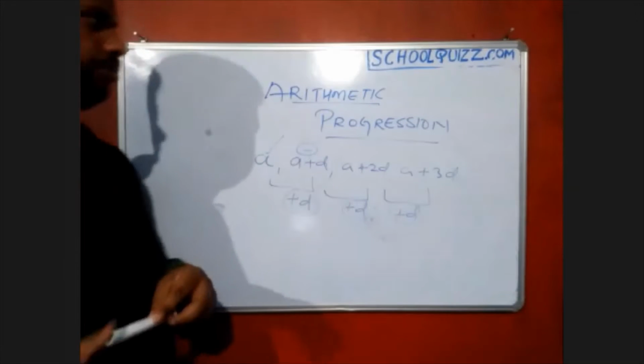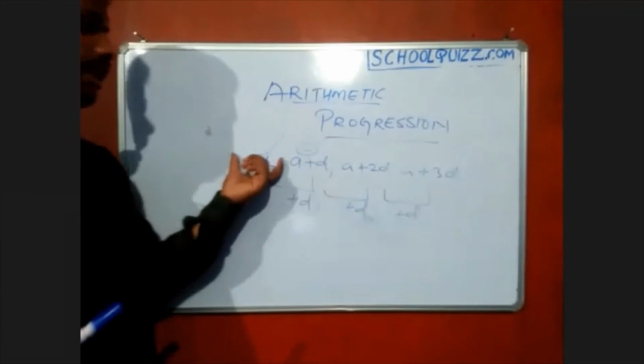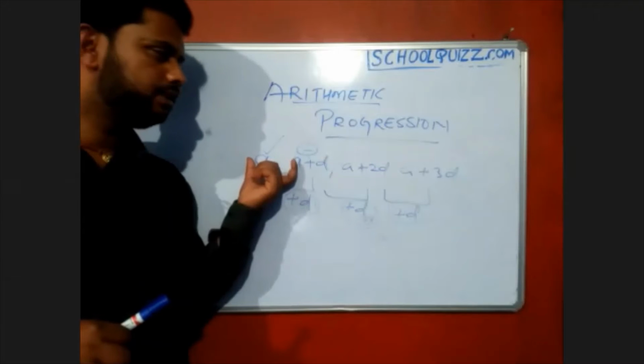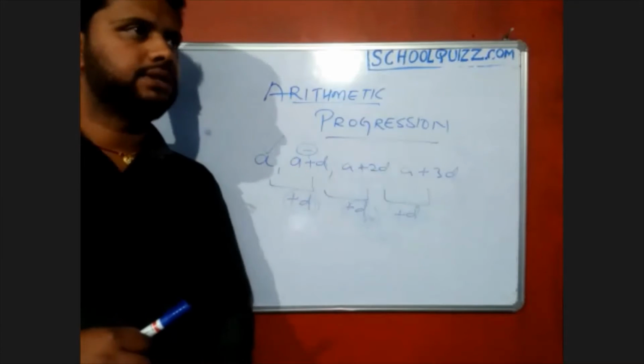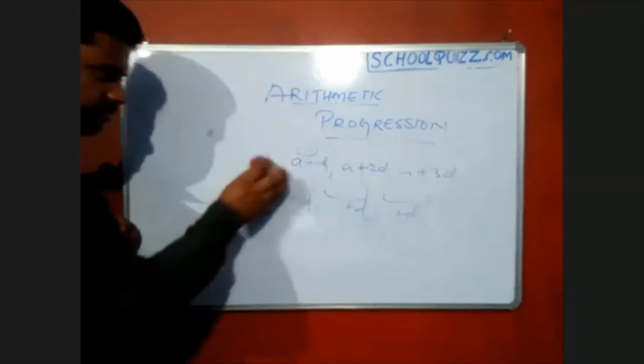Okay. So arithmetic progression means we have to add certain terms to particular numbers, and we get some progression. That progression is called arithmetic progression.